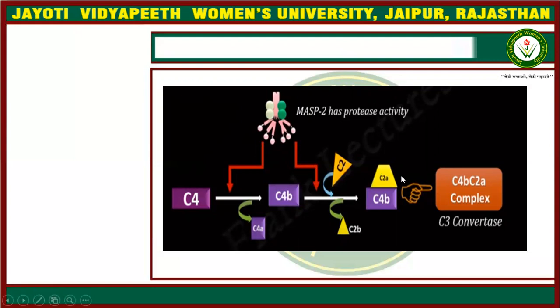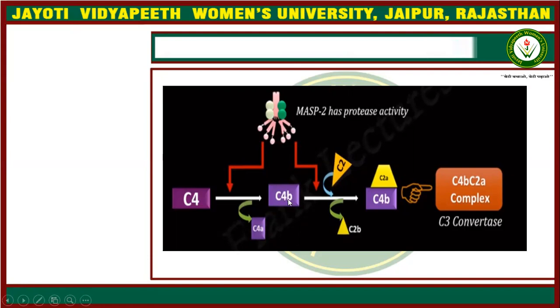So by the lectin pathway, we can conclude that first the MBL binding protein will bind to the surface of the bacteria, and MASP2 will cleave C4 into C4a and C4b.